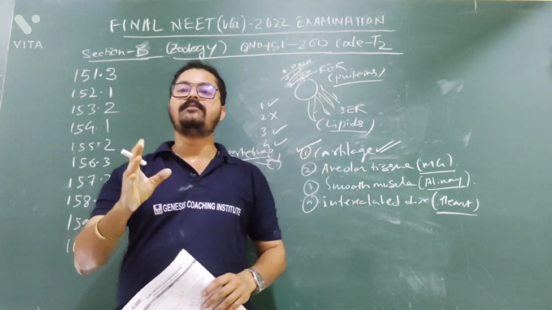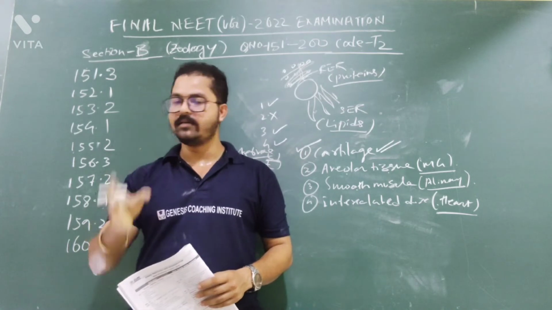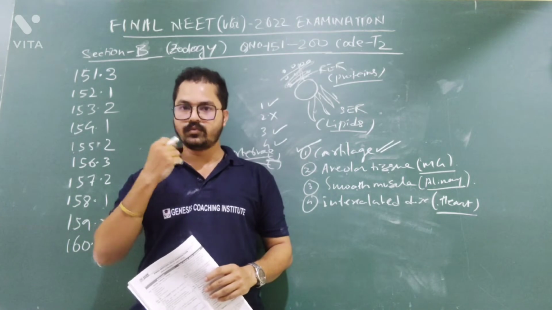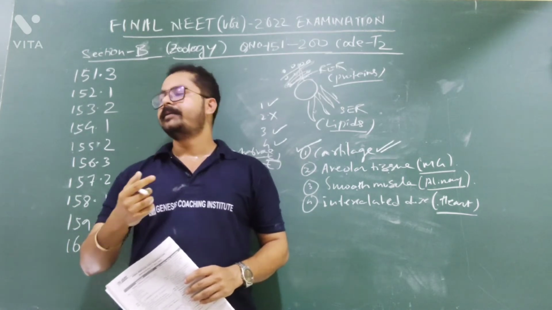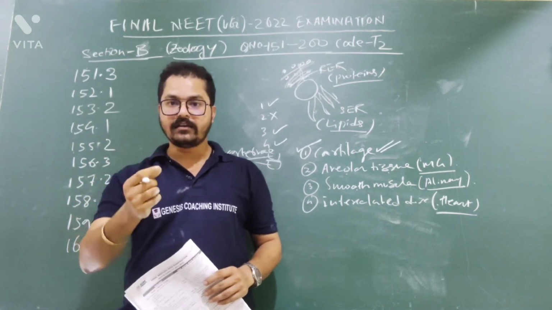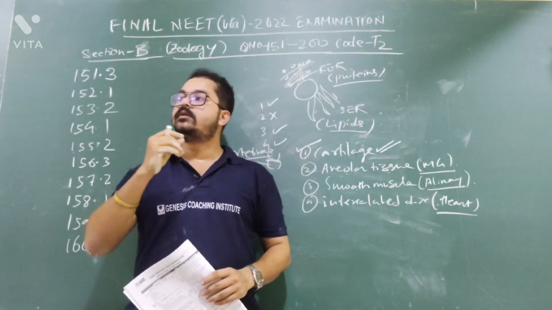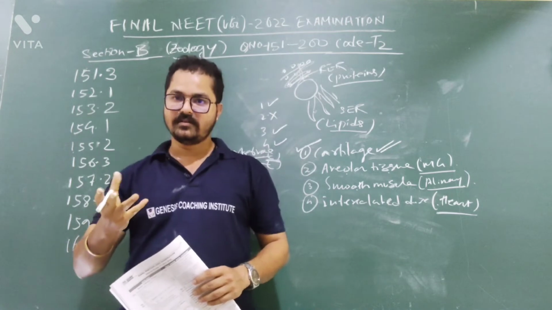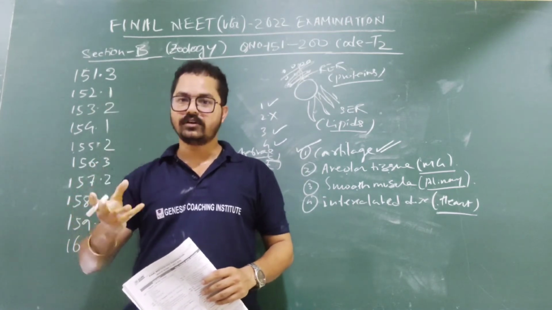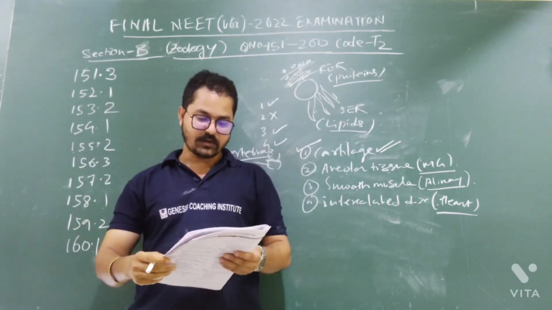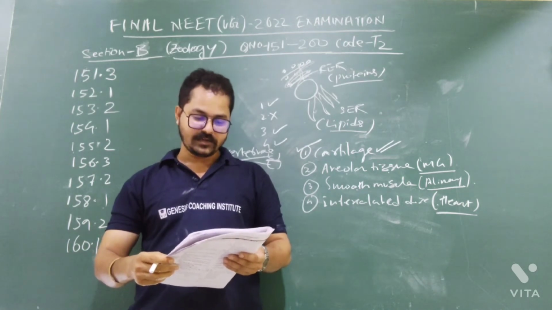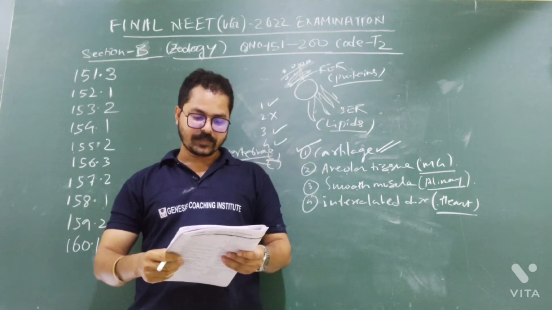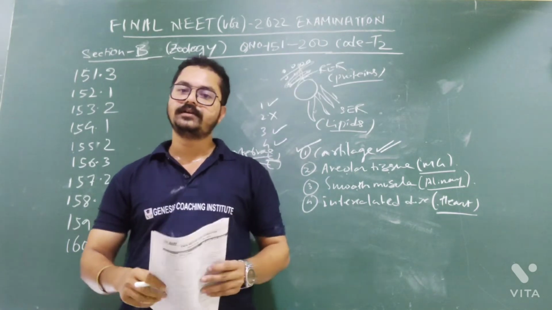Our saliva contains salts, salivary amylase and lysozyme. They help in the mixing of the food with the saliva, they help in the digestion of carbohydrate, they clean your mouth and prevent tooth decay, and they also kill microorganisms like lysozyme does. So option number 1, digestion of complex carbohydrate, is correct. Lubrication of oral cavity is correct. Digestion of disaccharide, no, it is not correct.